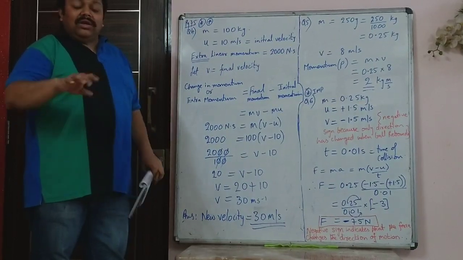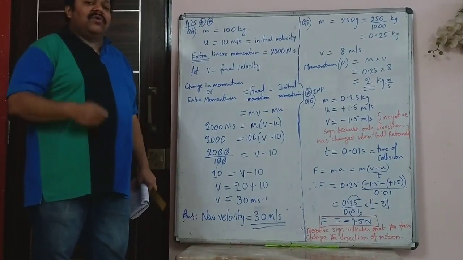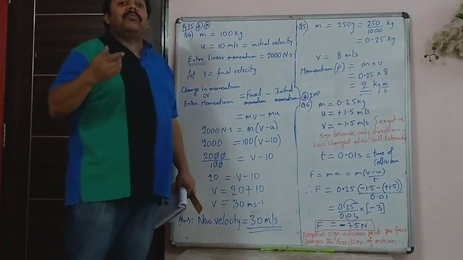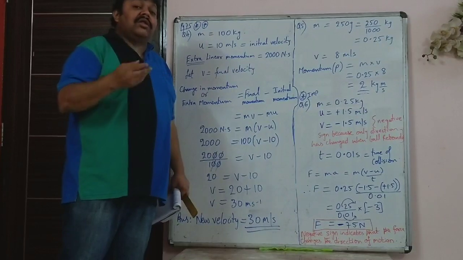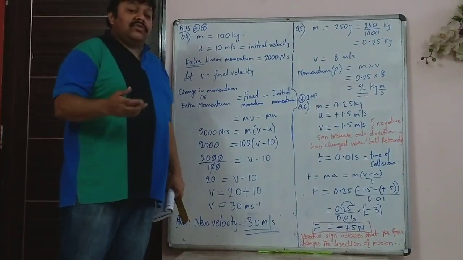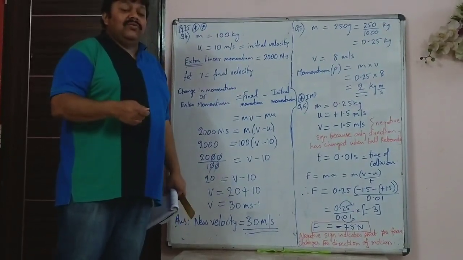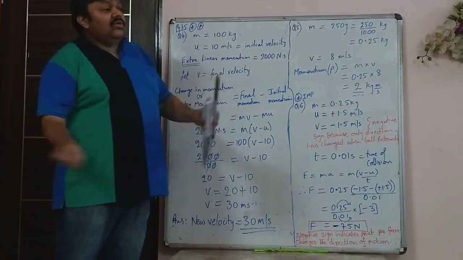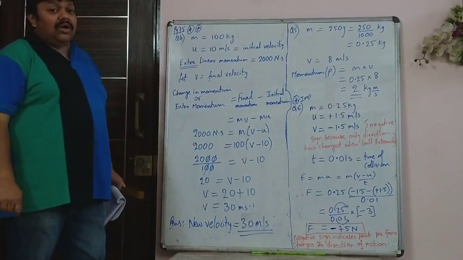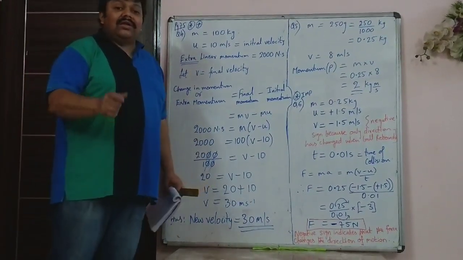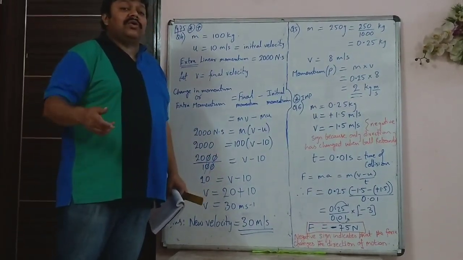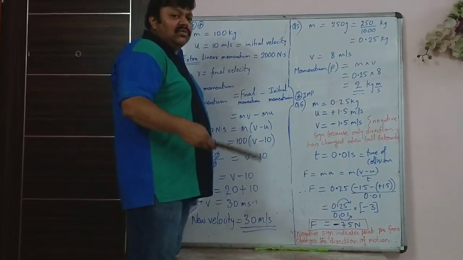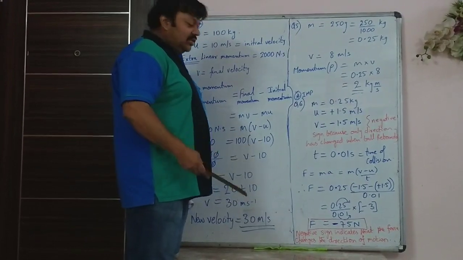When a big force or a force acts for a very short time on any object, it is also called an impulse. Impulse is another name for a force which acts for a very short time. For example, a batsman hitting a ball or a golf player using a golf stick to hit a ball. That sort of forces are sometimes referred to as impulse. Impulse is nothing but a force, so it will be measured in Newton and dyne.